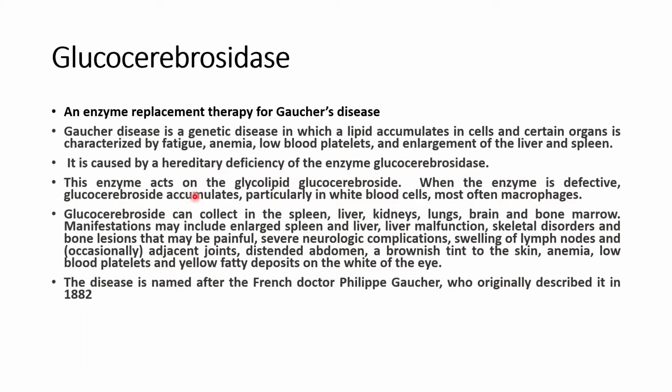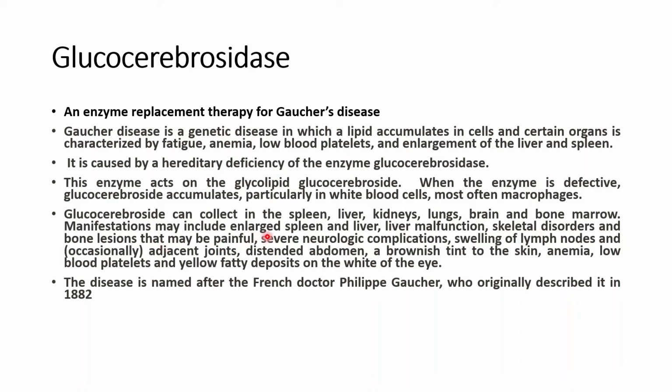This enzyme acts on the glycolipid glucocerebroside. When the enzyme is defective, glucocerebroside accumulates particularly in white blood cells, most often macrophages. Glucocerebroside can collect in the spleen, liver, kidneys, lungs, brain and bone marrow.